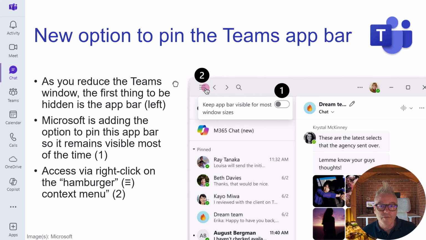Now, if you right click on it, then you can say that you want it visible for most window sizes, so it'll almost always be there. So if you find yourself resizing your Teams all the time, but then you lose the bar, you can right click on that little menu and make it be there all the time.